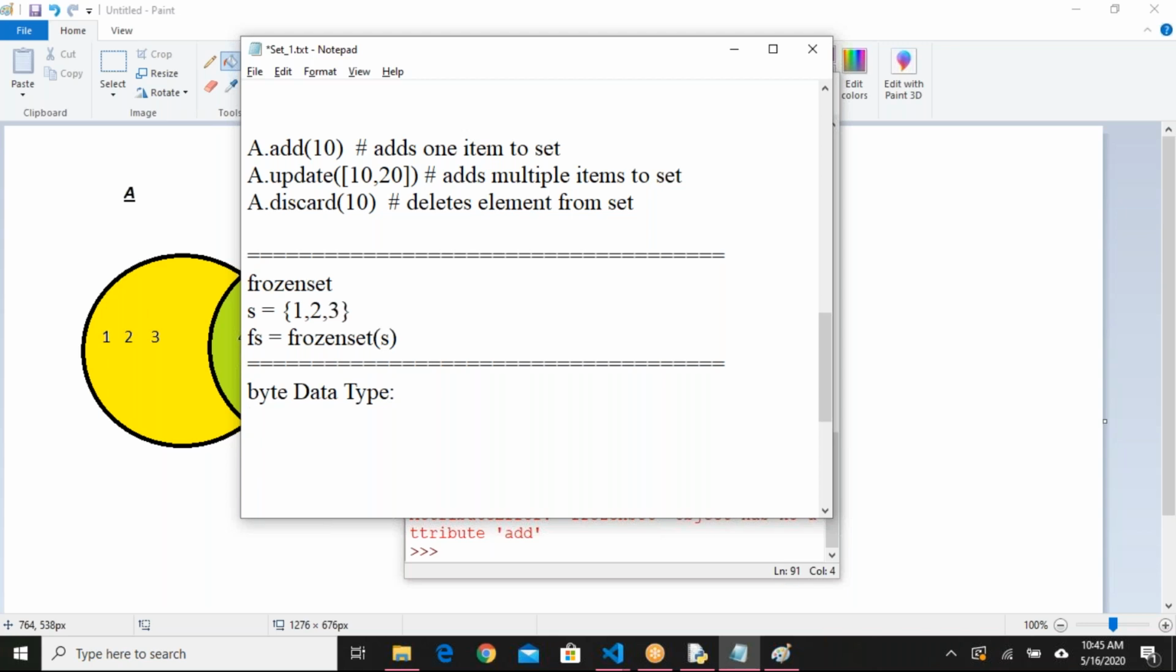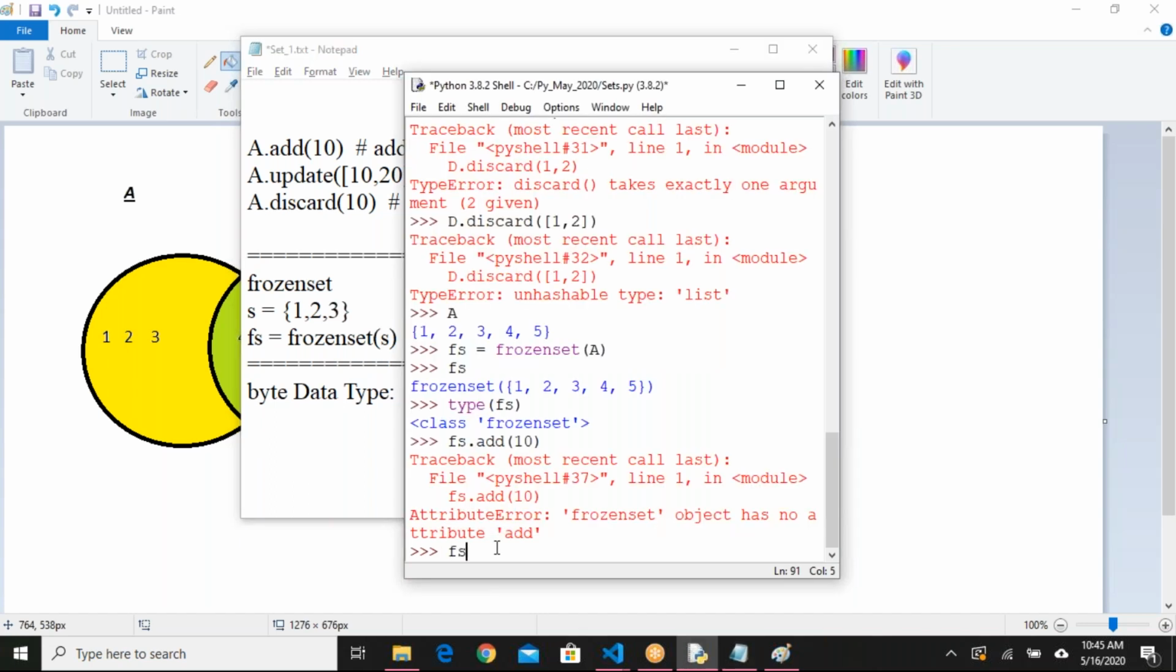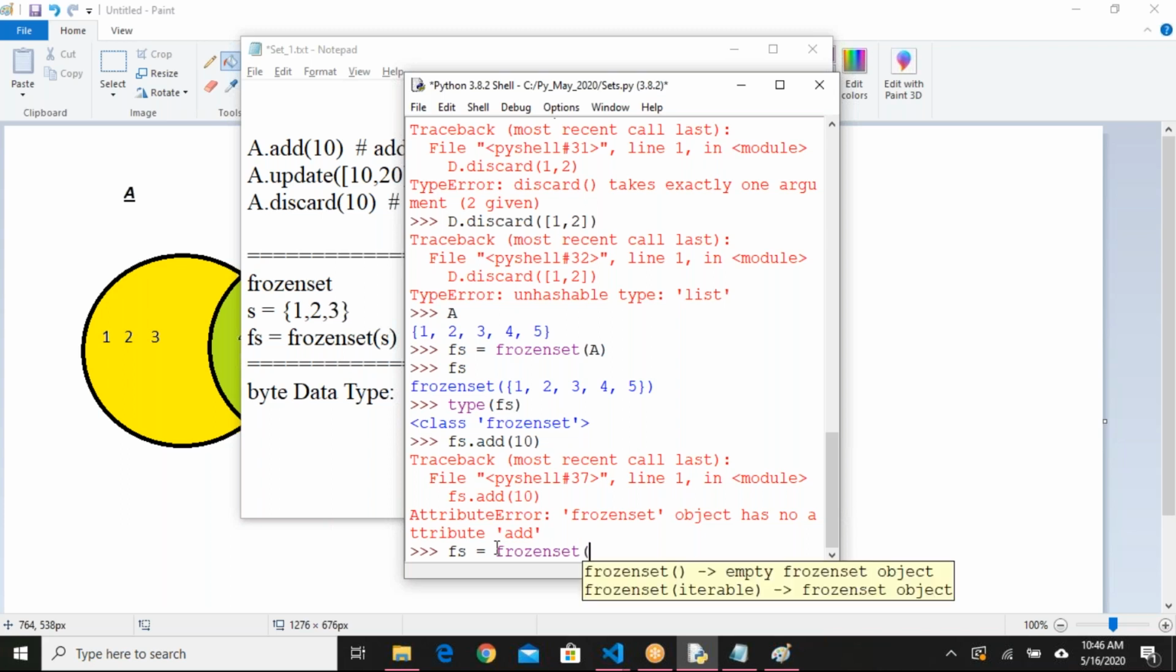Frozen set is always created by using the set. There is no facility to directly create the frozen set. Generally, we create using the set only: we declare the set, and based on the set we can create. But I think we can directly initialize. Yes, let me try. I think actually the type conversion might also work. Let's give it a try.